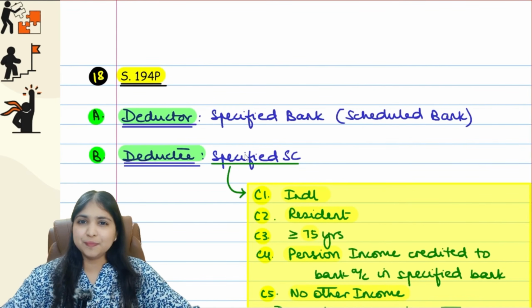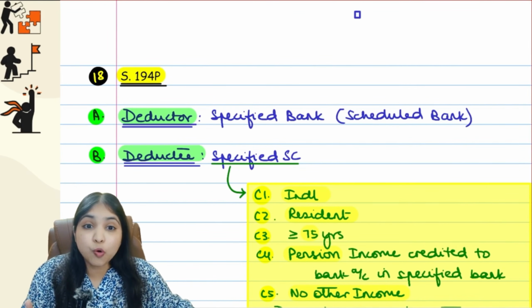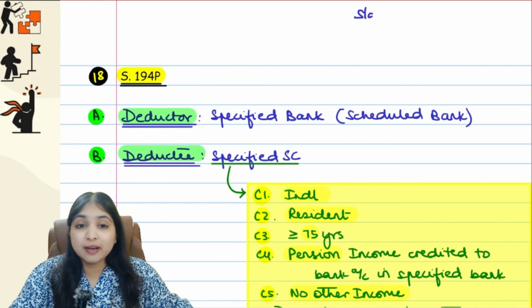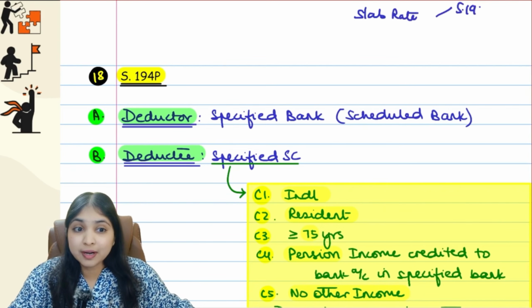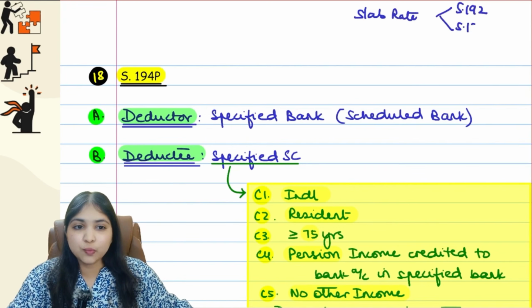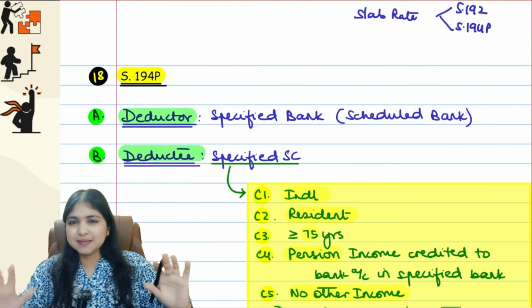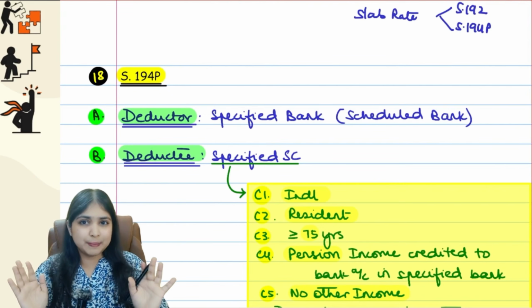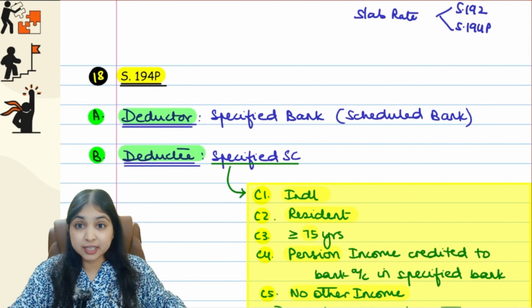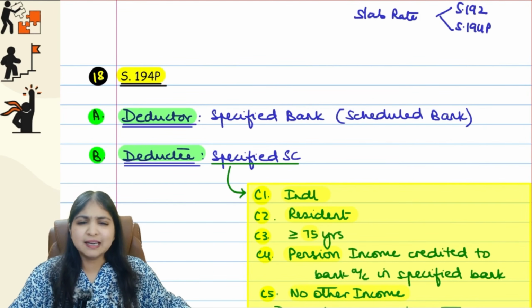Now in 194P, very unique section. So we have only 2 sections, okay, where TDS is on the basis of the slab rate. Those 2 sections are section 192 TDS on salary and section 194P, what we're going to be learning now. Now in section 194P, it's a very simple section, very straightforward section. There are 2 people in our story. On one side, we have the deductor, which is a specified bank, that is some scheduled bank.